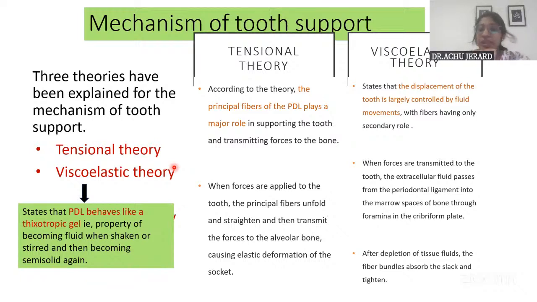You just write the theories that explain how the PDL supports the tooth in the socket, right? So that is related to function. So you write the theories, just the names, you highlight them, and then 1 or 2 sentences underneath. For example, the tensional theory states that it is the principal fibers of the PDL that play a major role in supporting the tooth. How do they act? When the force is transmitted, the PDL fibers straighten, and when they straighten, they cause elastic deformation of the socket, and once the force is withdrawn, they come back to normal. That is the tensional theory.